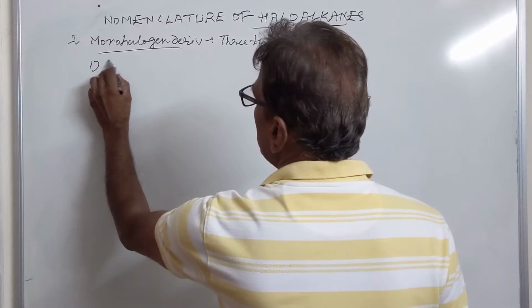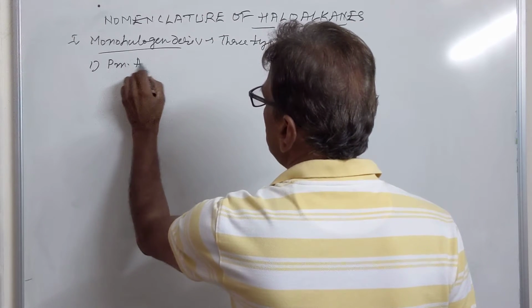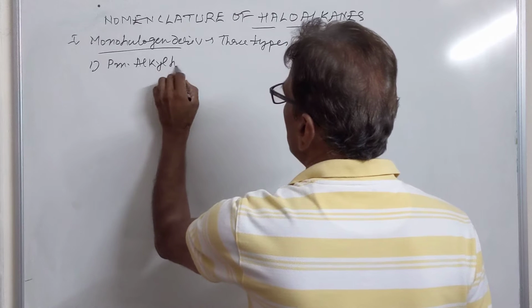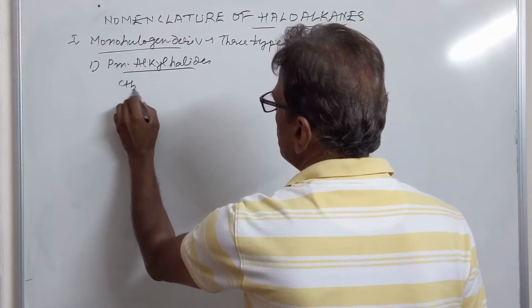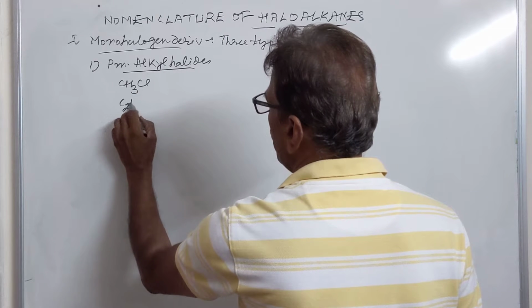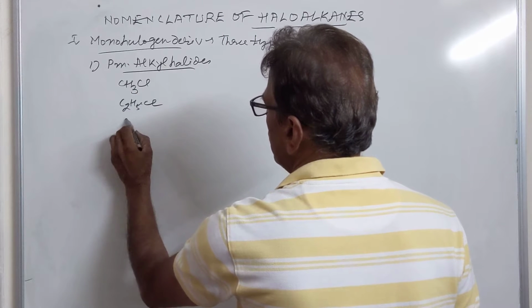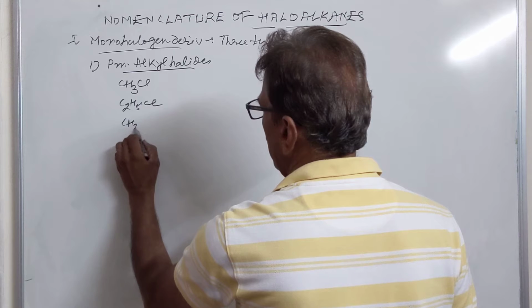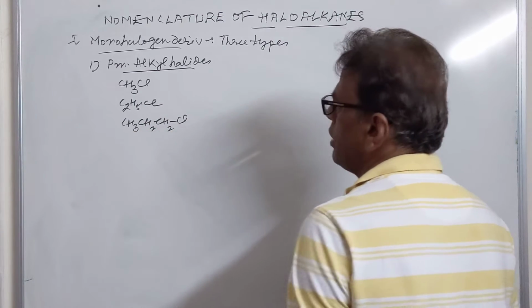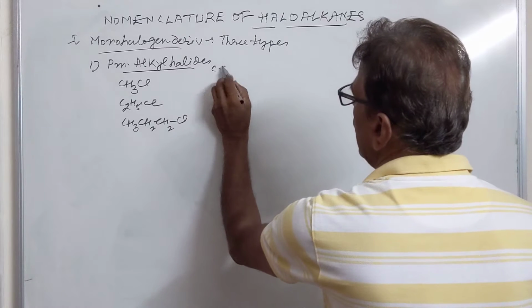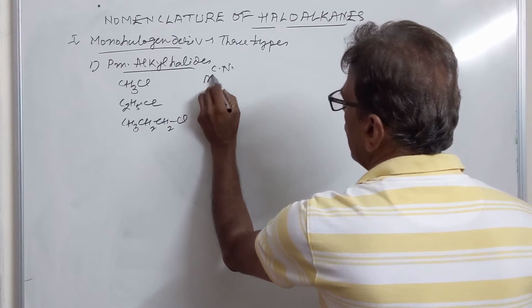Number one, primary alkyl halides. Here the halogen is attached to the primary carbon. For example, we have CH3CH2Cl, that is C2H5Cl. Similarly, we have CH3CH2CH2Cl. These are all primary alkyl halides. Their common names are written as alkyl halides.